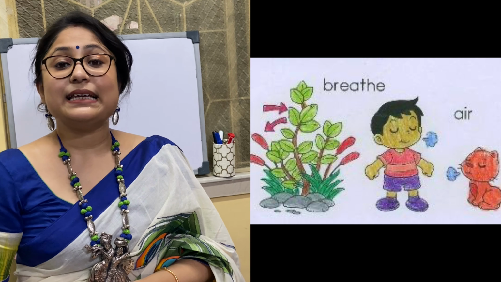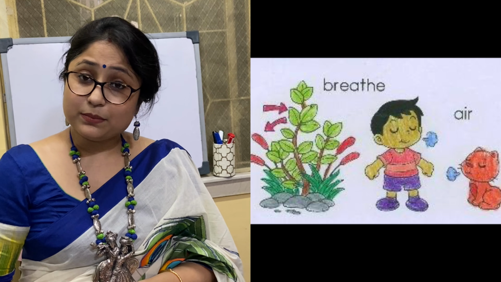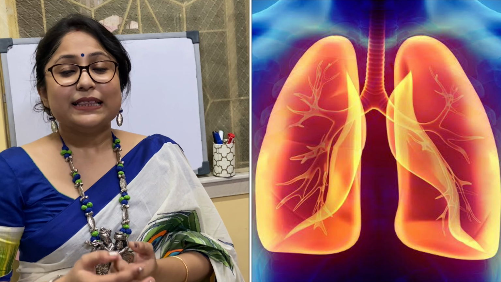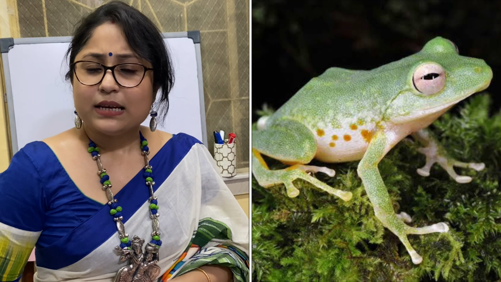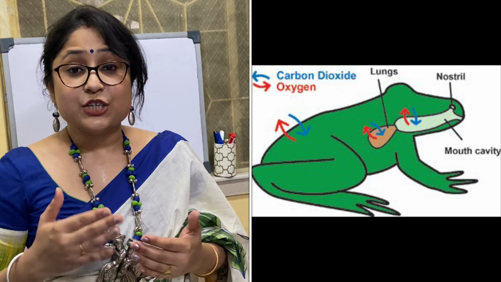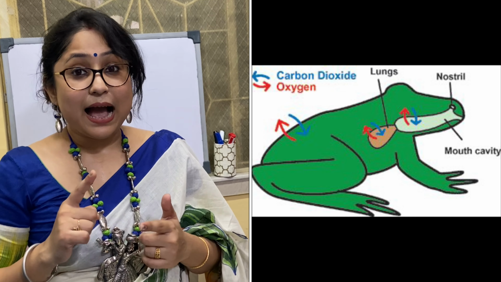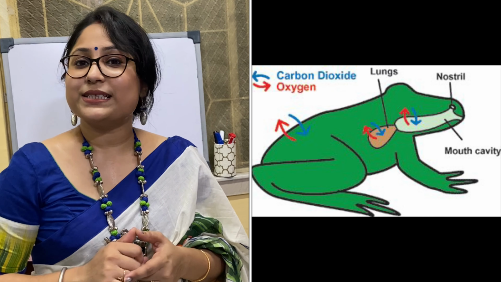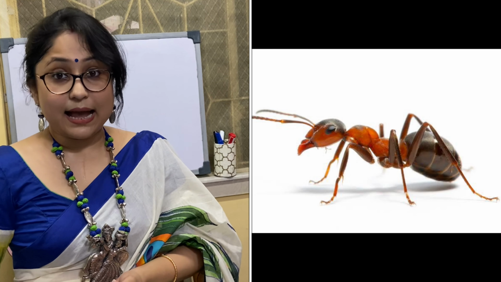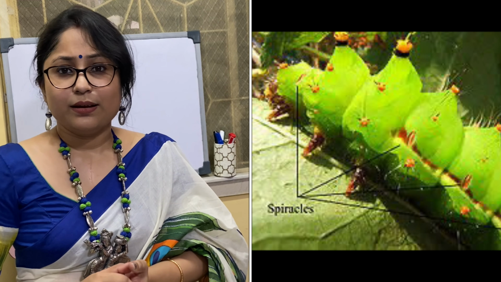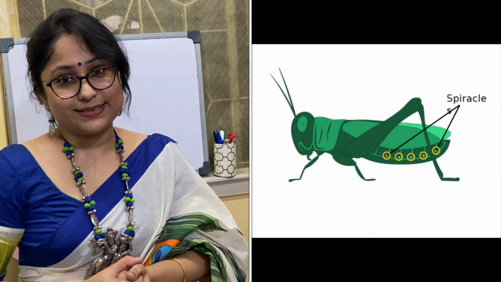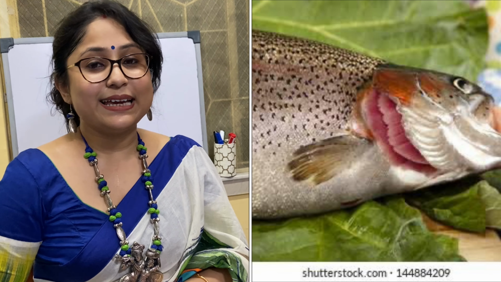All living things need air to breathe. Humans and animals breathe through their lungs. They use their nostrils to take in and give out the air. Animals such as frogs live both in water and on land. In water, a frog breathes air dissolved in water through its skin. But on land, it breathes through its lungs. Insects such as ants, grasshoppers and cockroaches breathe through small tiny openings on their body which are called spiracles. Fish breathe through their gills.